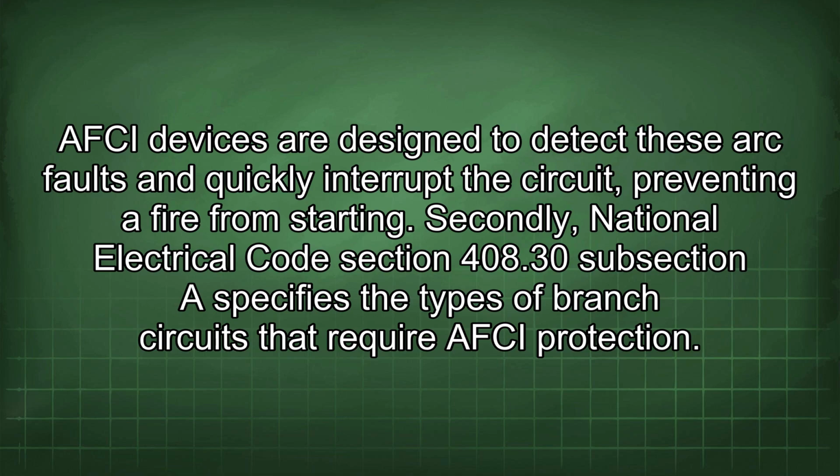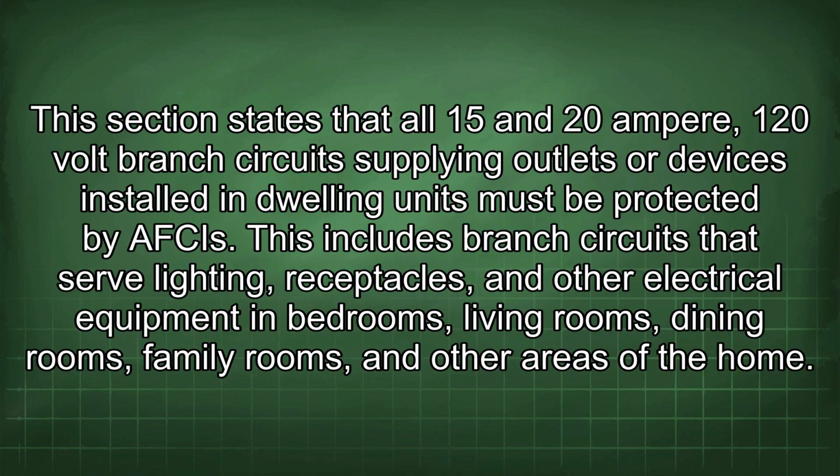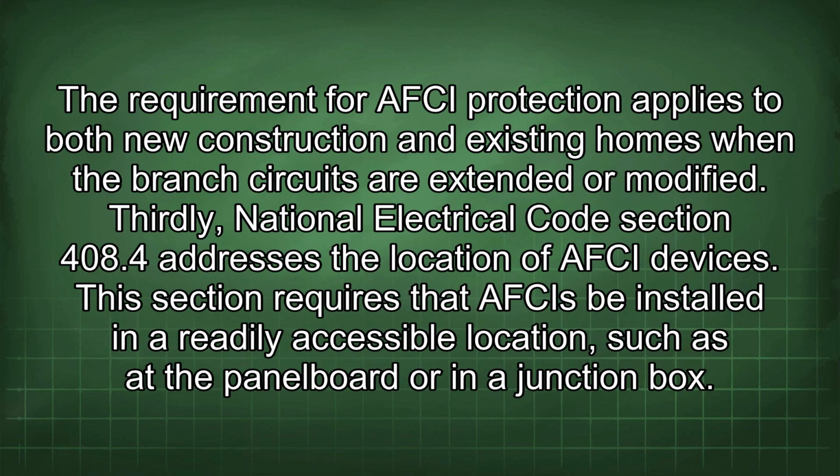Secondly, National Electrical Code Section 408.30 specifies the types of branch circuits that require AFCI protection. This section states that all 15 and 20 ampere 120-volt branch circuits supplying outlets or devices installed in dwelling units must be protected by AFCIs. This includes branch circuits that serve lighting, receptacles, and other electrical equipment in bedrooms, living rooms, dining rooms, family rooms, and other areas of the home. The requirement for AFCI protection applies to both new construction and existing homes when the branch circuits are extended or modified.